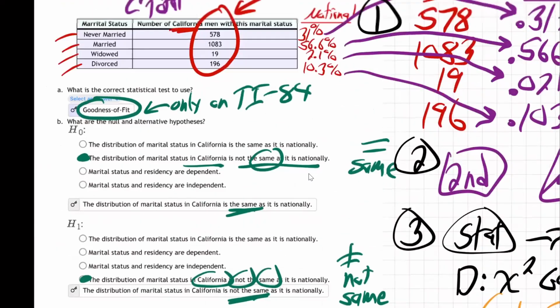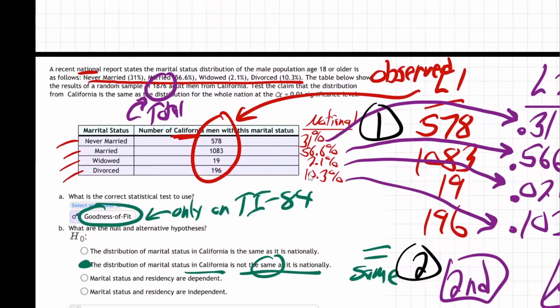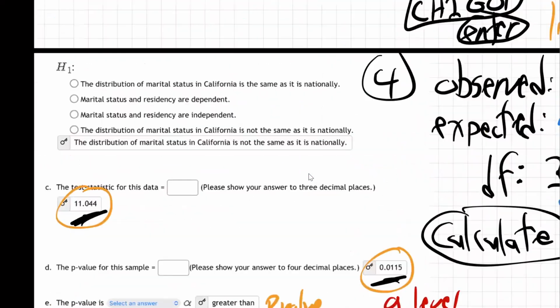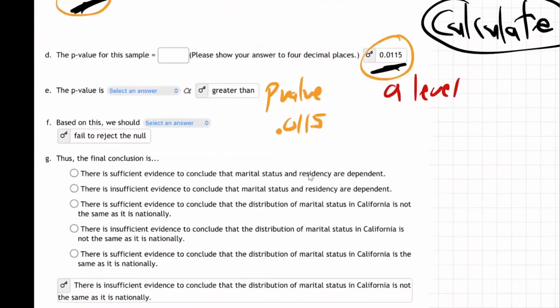Our alpha level, going back up here, I don't remember. Oh, it looks like it's kind of hidden right here. Alpha 0.01 right there. Alpha is 0.01. So our number is just a little bit bigger, isn't it? 0.0115 is a little bigger than 0.01. So bigger, right? So what does it mean when it's bigger?